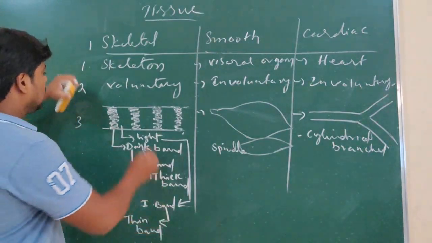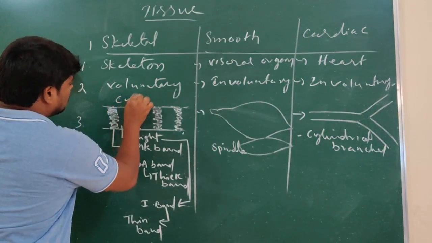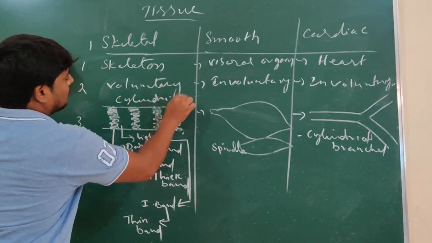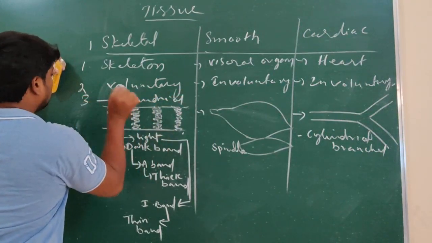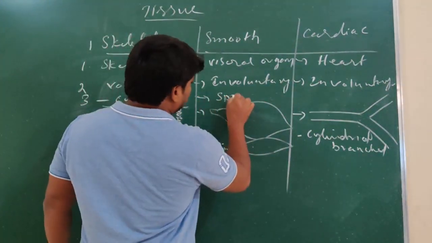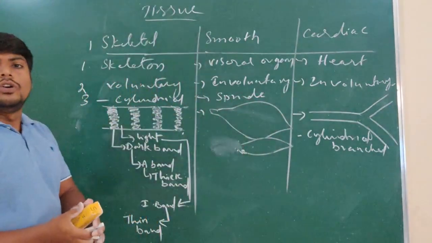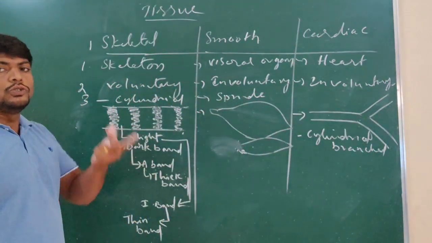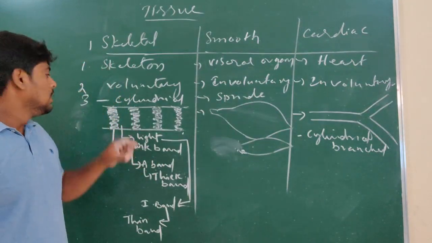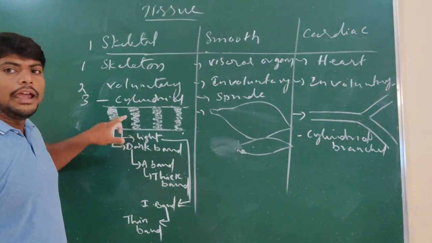So we got the cylindrical structure of these muscles. If you observe under the microscope, they appear like two zones or two portions: one is the dark region and the other is the light region.